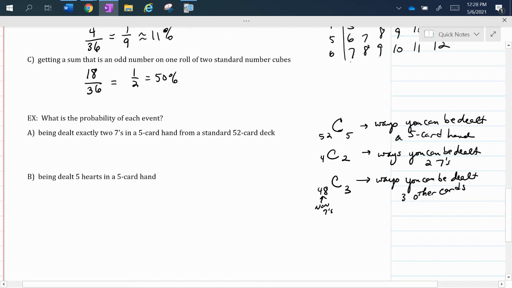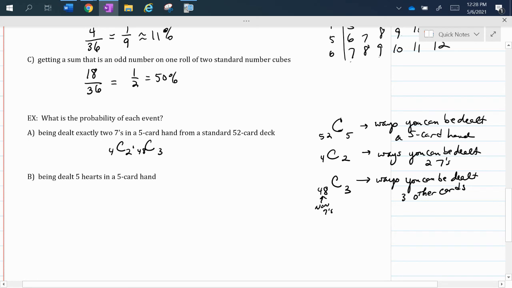So now we have to talk about probability. The number of ways I can be dealt 2 7s and 3 other cards, we want to multiply those together. Remember, that's the fundamental counting principle. We want this and this to happen. So I'm going to do the combination of 4 choosing 2, that's how many ways I can be dealt 2 7s, times the combination of 48 choosing 3. That's how many ways I could be dealt 3 other cards.